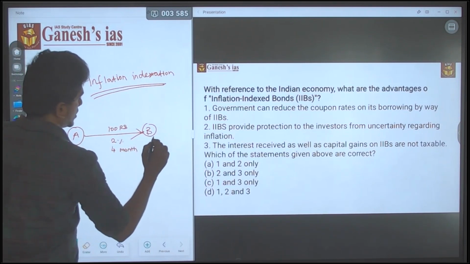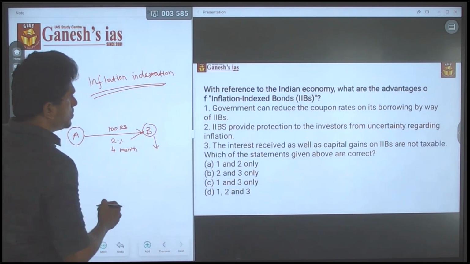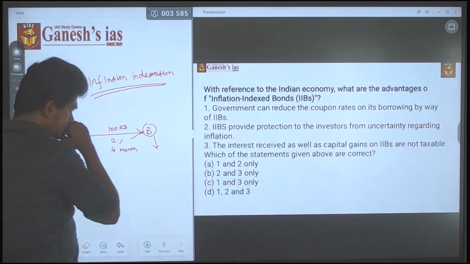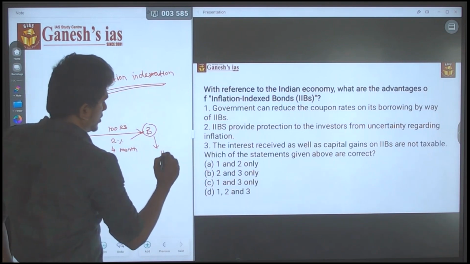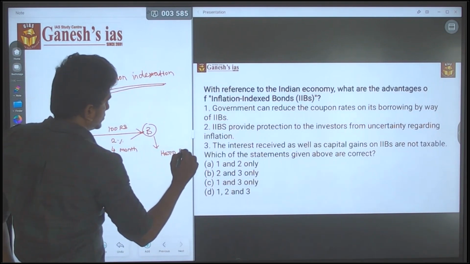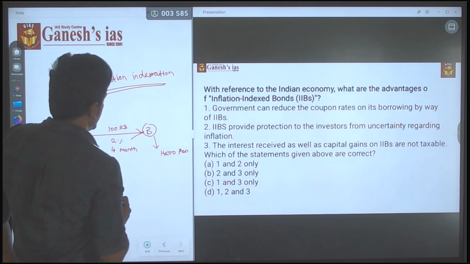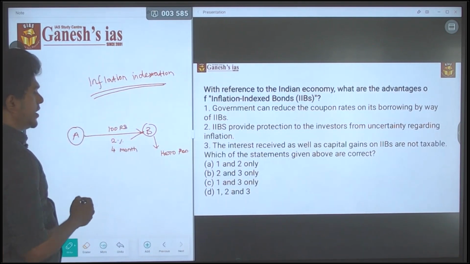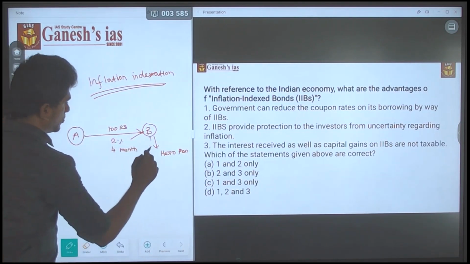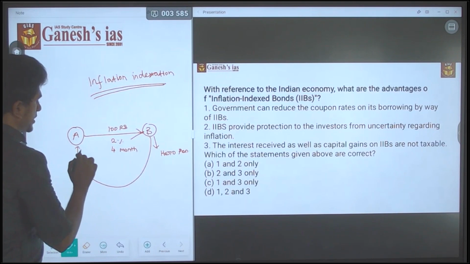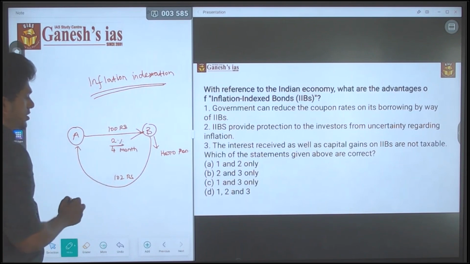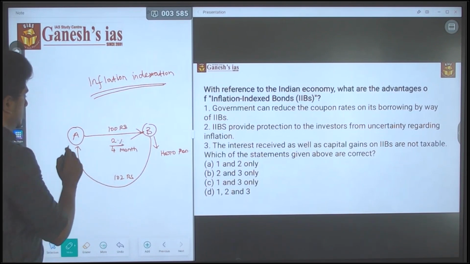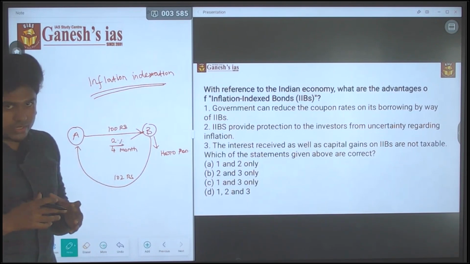Using this 100 rupees, he is going to buy certain things, consider a Hero pen. By using this 100 rupees he is going to buy a pen. After 4 months he is going to return the money to A as 102 rupees, because the interest rate is 2%. But the concern is in the inflationary market.